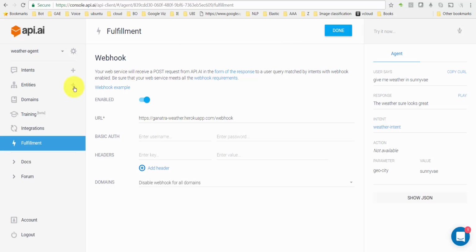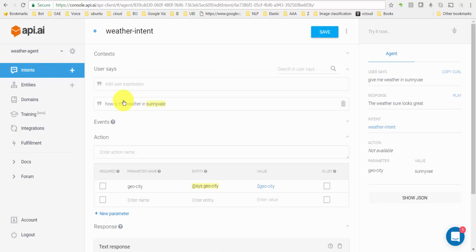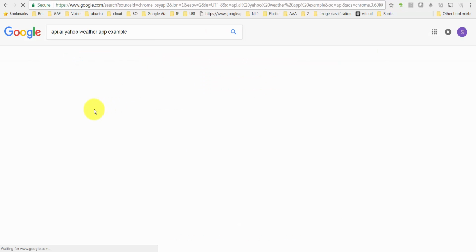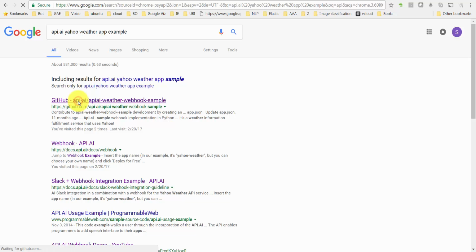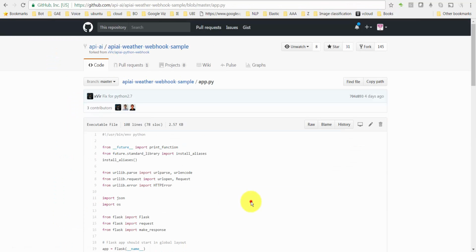Now after that, there's one other thing that I need to do. I need to go to intent here and go back to the weather intent and action name. It's very important that I give it an action name, otherwise it would not work. And your action name has to be api.ai weather app example. The action name exactly has to match what is in the code here,